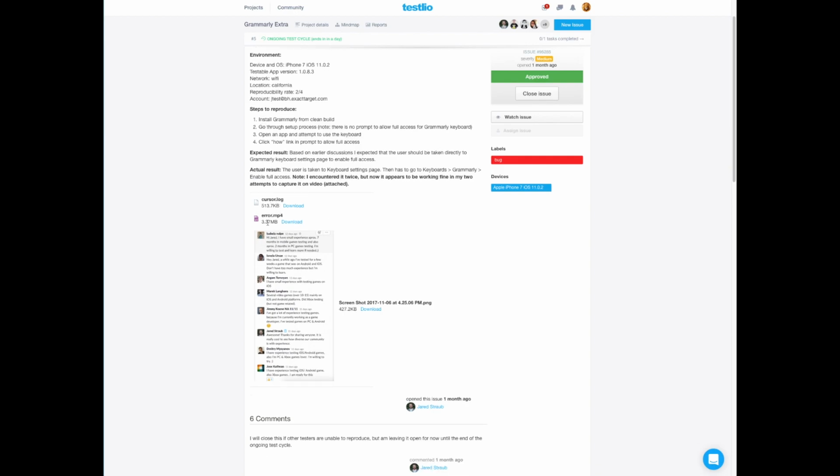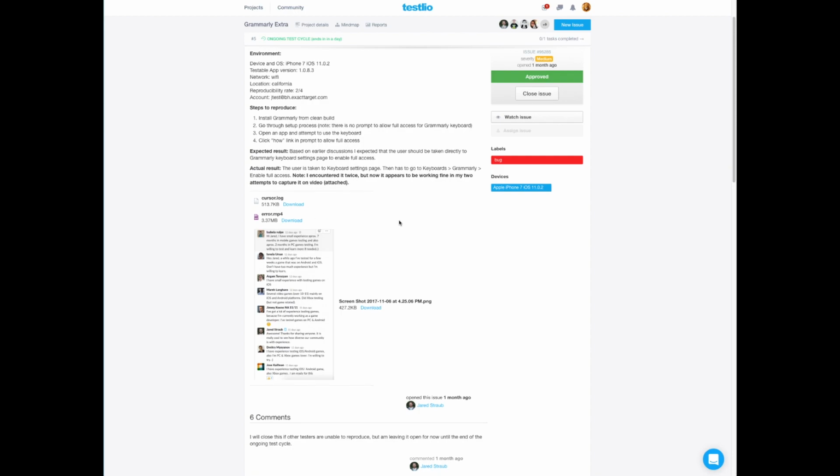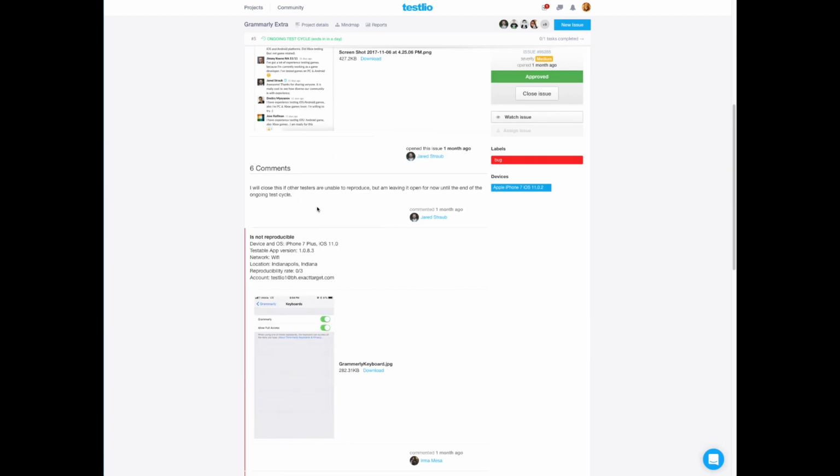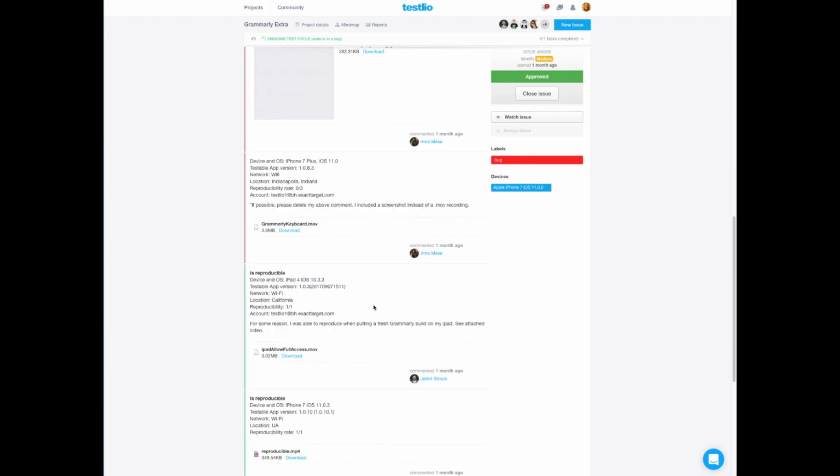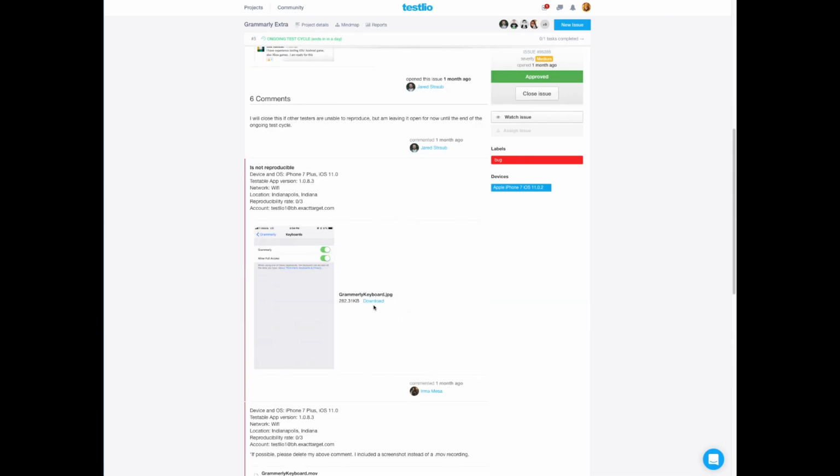And then down here, we have the attachments. We have a log file, as well as an MP4 video file. And we even have a screenshot for this one as well. The log and the MP4 video will be required for pretty much every issue in every project that you'll work in, as they're very helpful to the client when going through and trying to troubleshoot these issues and get them fixed. For this particular issue, we can also see some reproduction attempts that were filed for it down here at the bottom.